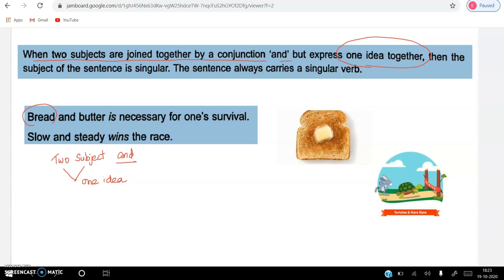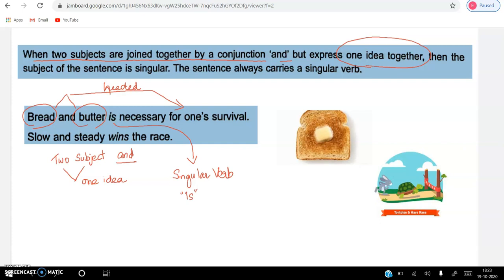So here, bread and butter conveys the same idea. They both are needed for one's survival. So it is understood here that both these words are expressing only one idea. So here what verb do we use? We use a singular verb. What verb do we use, children? We use a singular verb. And what is that verb? It is is.